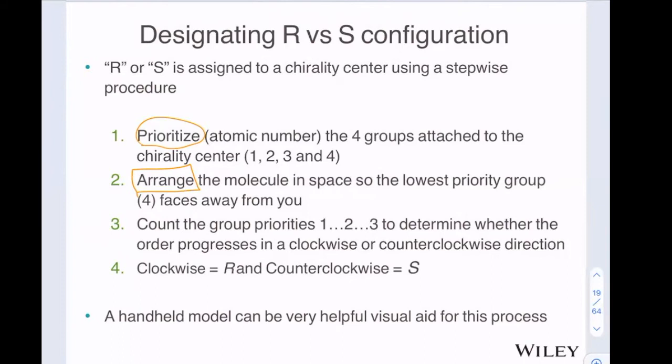I cannot stress enough how valuable model kits are going to be in this chapter as well. Remember, R and S are solely for naming purposes only. It is just chemists' way to determine which way the stereocenter is.